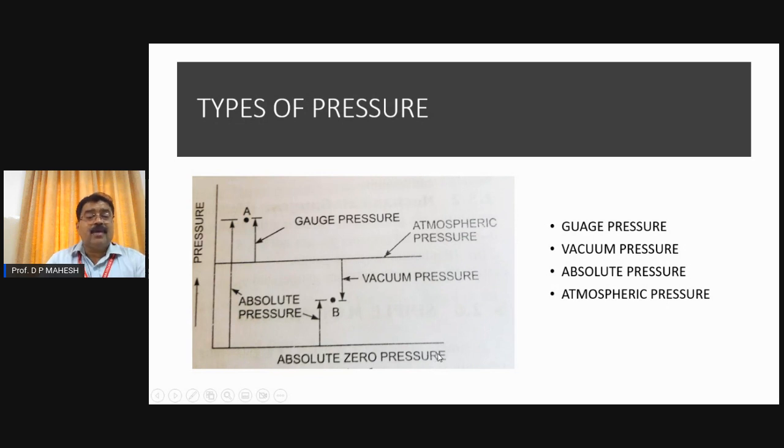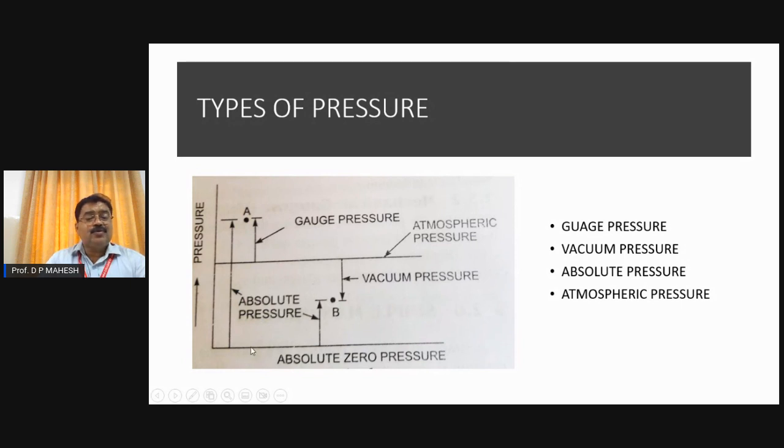If the pressures are measured using atmospheric pressure as a reference, the pressures have only two names: gauge pressure and vacuum pressure. Gauge pressure is one which is always more than the atmospheric pressure. Gauge pressure is above the atmospheric pressure, whereas vacuum pressure is below the atmospheric pressure. And what is actually absolute pressure?